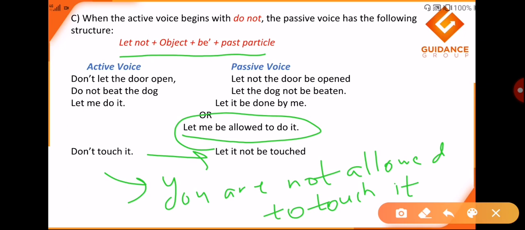Because in our options, the examiner never gives us options with respect to exactly what rules we have learned. He always makes some slight changes wherein we get confused, but we just have to keep in mind two things. One, the change of subject and object, and also there is no change in the tense of the sentence. These two things will help us to find the appropriate answer for active and passive voice.